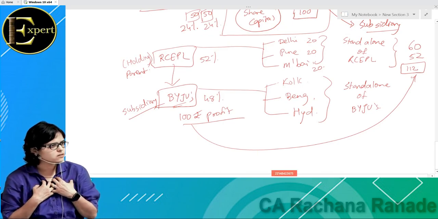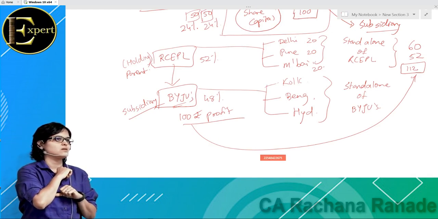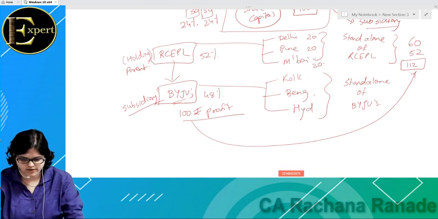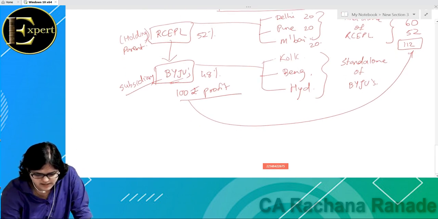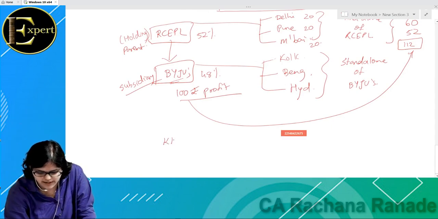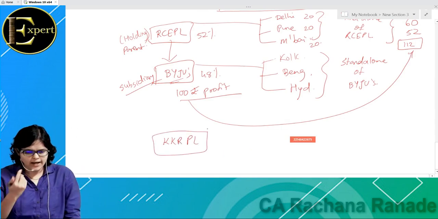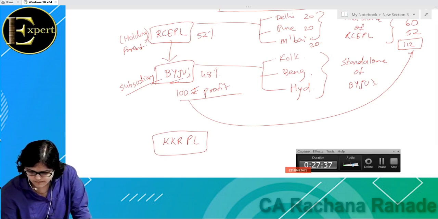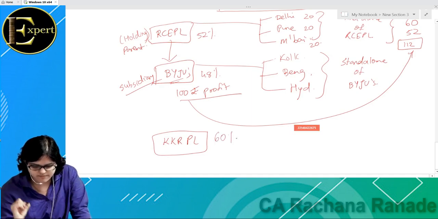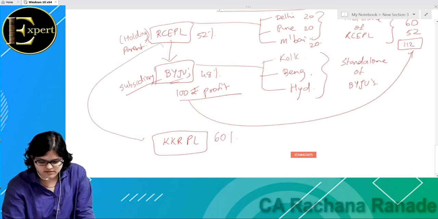Right? I'll tell you one more example now. Quick. Now everyone has to answer in a very quick manner. Let us say Shah Rukh Khan has this Red Chillies, but Red Chillies itself becomes a holding company. Red Chillies has also invested in Kolkata Knight Riders Private Limited. Let us assume that they have invested 60%. Who has invested 60%? Red Chillies Entertainment Private Limited has invested 60% in Kolkata Knight Riders Private Limited. And assume that Kolkata Knight Riders Private Limited makes a profit of 200 rupees.